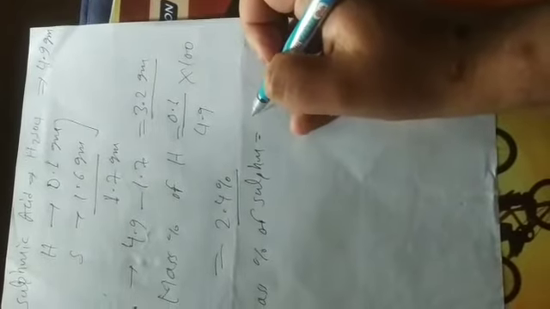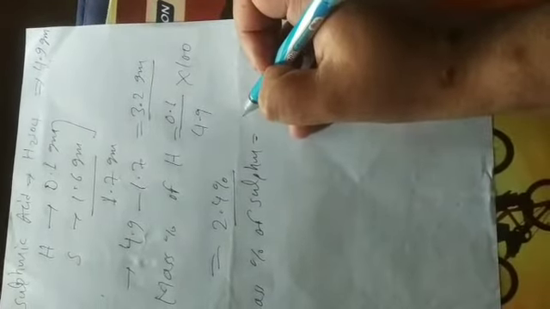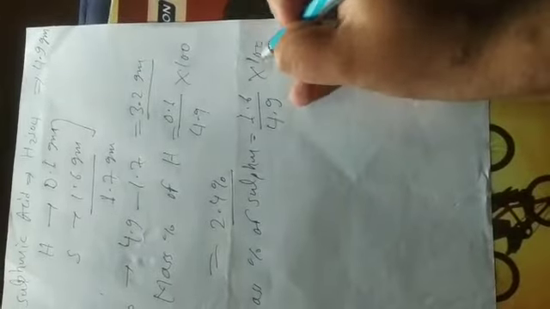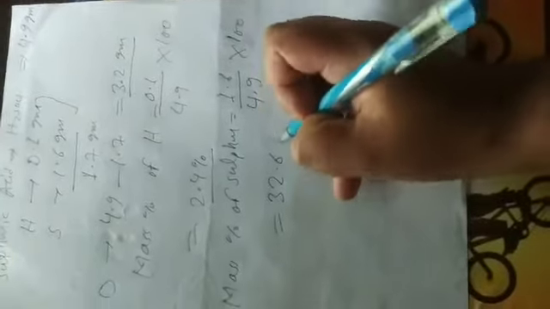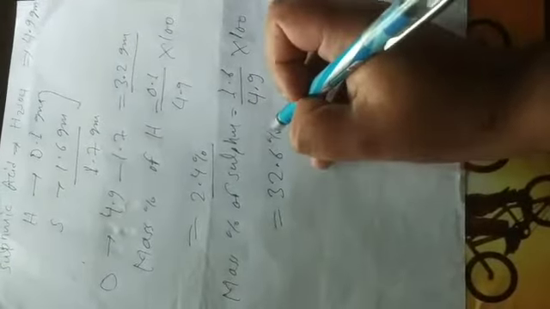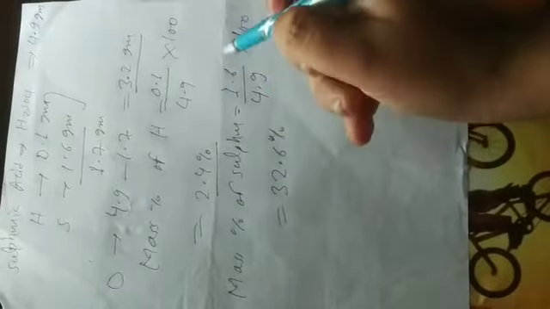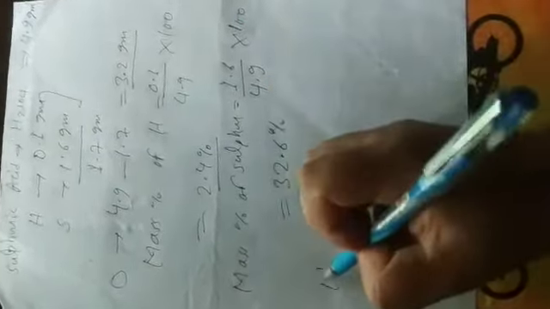Now the mass percentage of sulfur is equal to the mass of sulfur, 1.6 gram, upon the mass of sulfuric acid, 4.9, multiplied by 100, which is 32.6 percent.